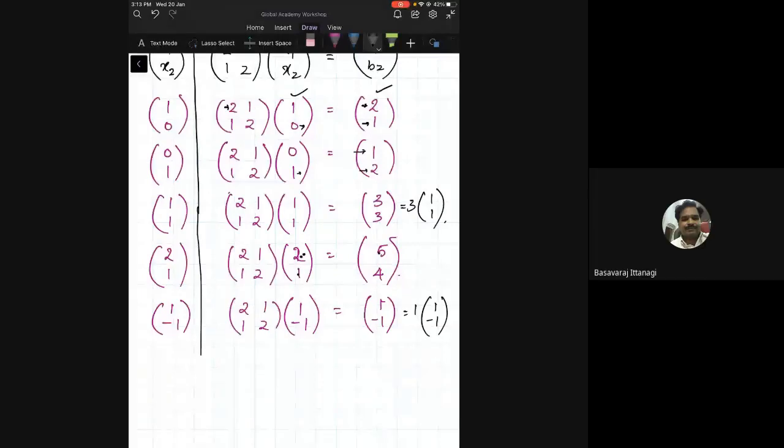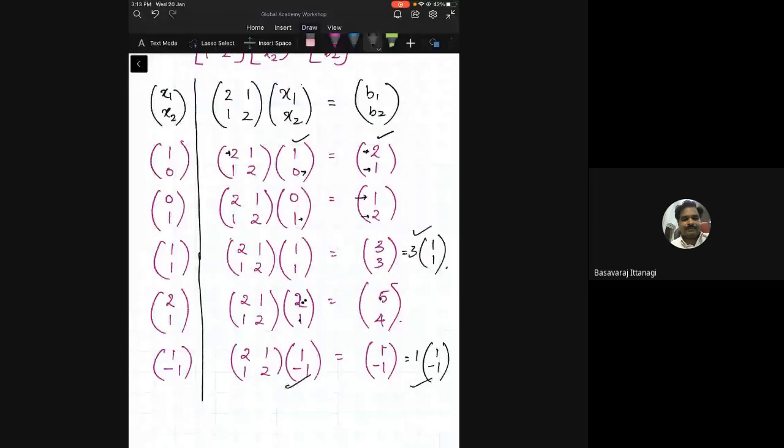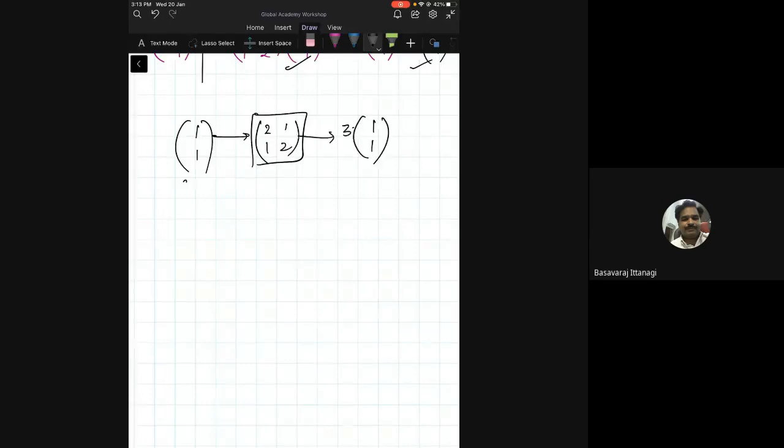Is this fine? Yes, sir. Now, for these two vectors, 2, 1, that vector again came, multiplied by 3. Exactly. Especially if you look at 1, 1 and 1, minus 1: you give 1, minus 1, this says 1 times 1, minus 1.